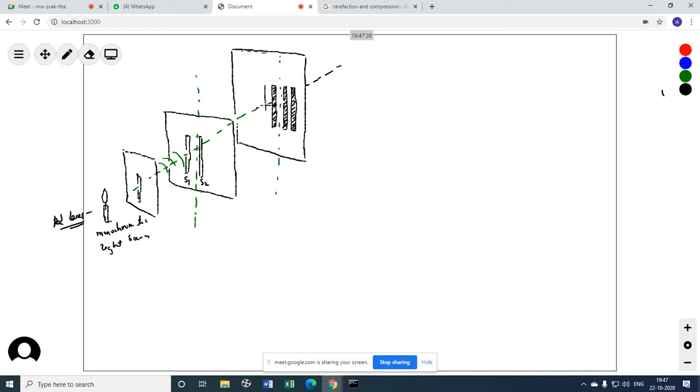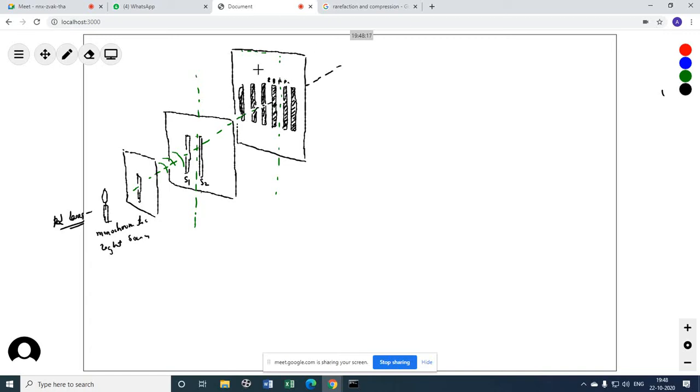Dark band. You will see this on the screen. If this is red color, you will see this red. This region is dark. This would be red. This would be black, dark, red, black, dark, red, and so on.